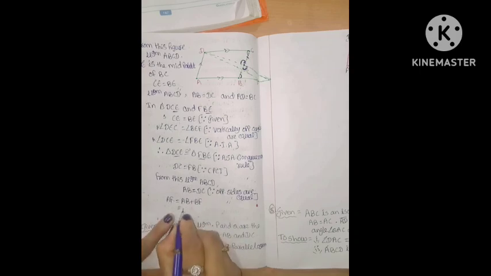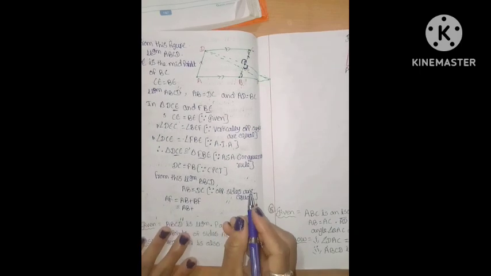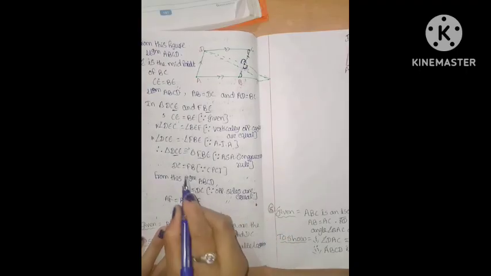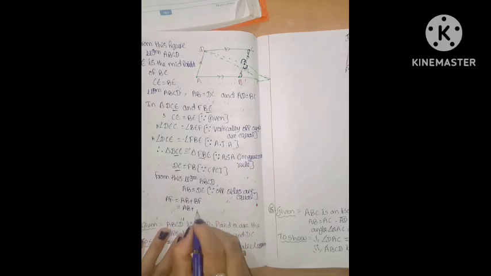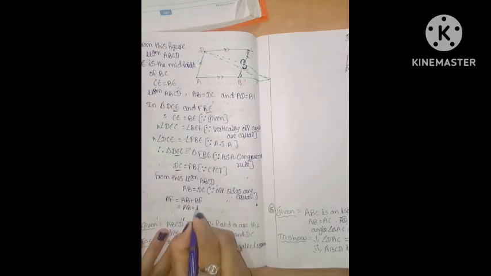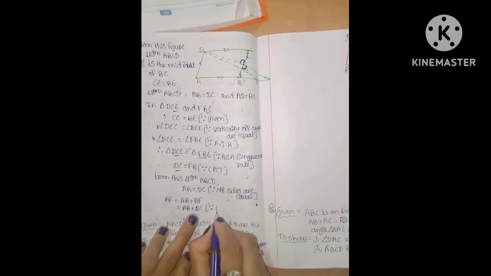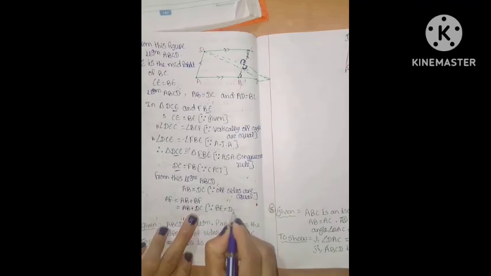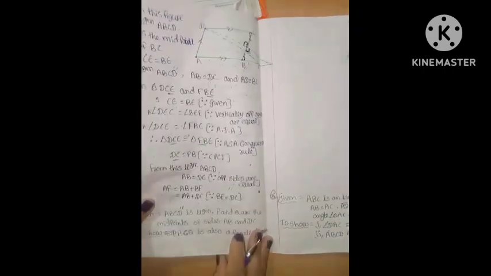So AB as it is, and BF, in place of BF you write DC. Since the reason is BF is equal to DC. Okay, are you clear? Are you understood?